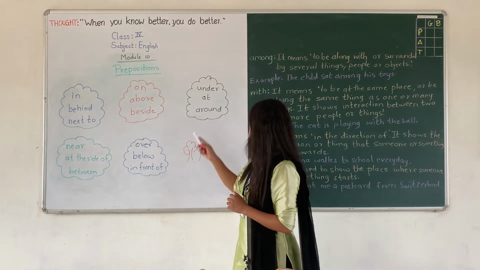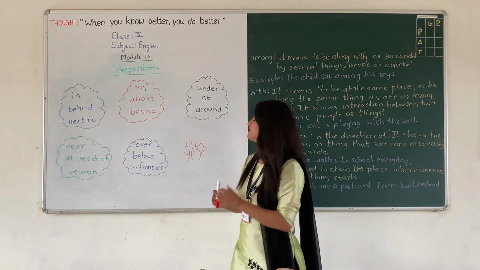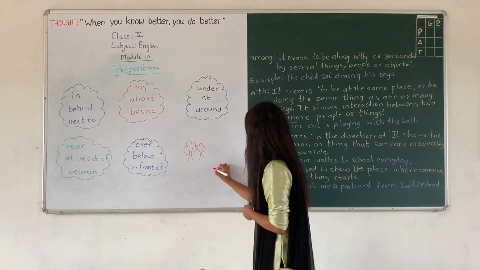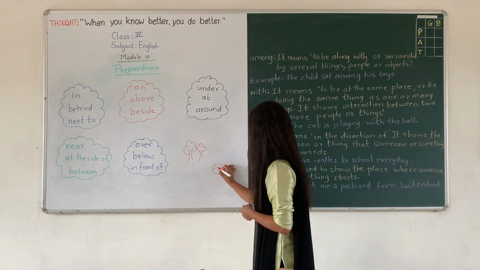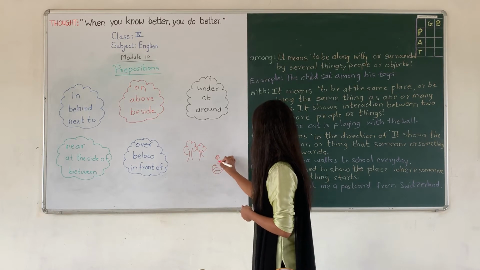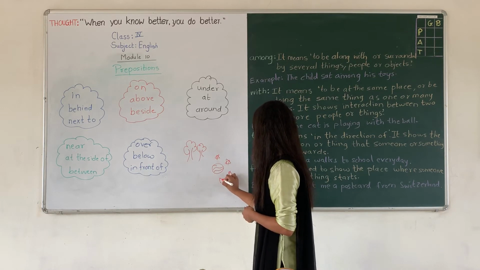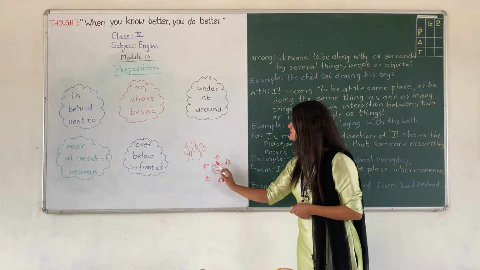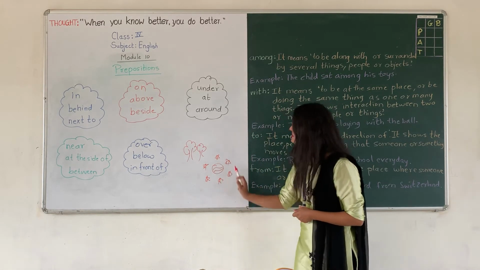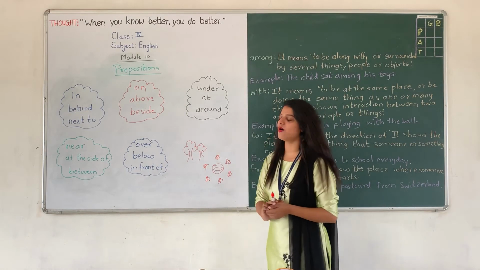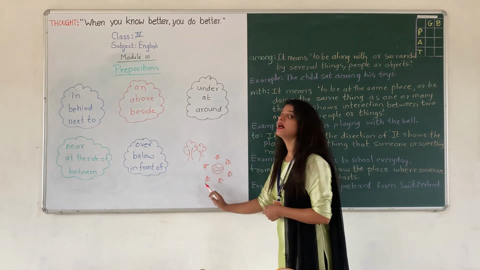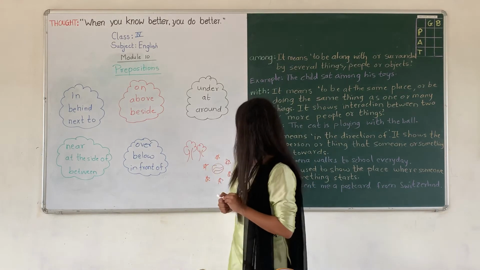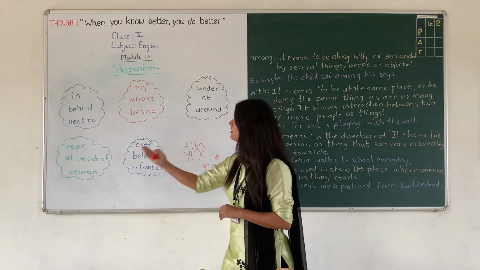Now, next is around. Circling something. Okay. Now suppose here is the ball. Okay. And there are stars around the ball. Can you see here? This is the ball and there are stars around the ball. Means the ball is encircled with the stars. Alright my dear children. Let us see the next near.